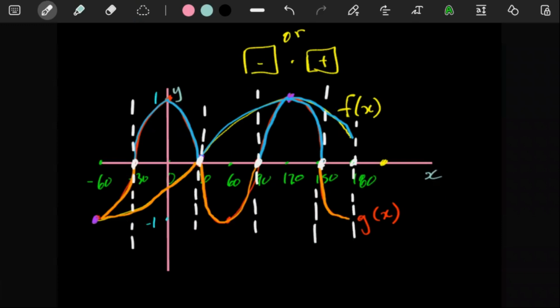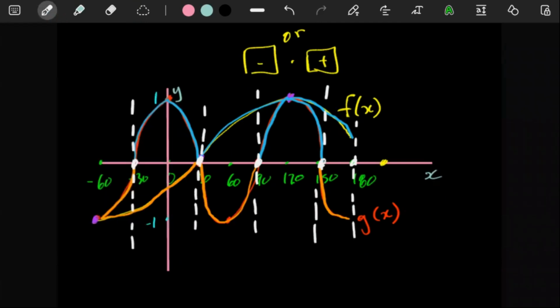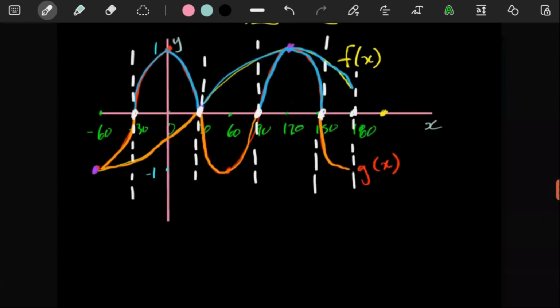So we might as well also put something there. So literally now with these lines here, you can easily answer your question, because if you look at your question nicely, between negative 30 and this positive 30 here, one graph has positive y values while the other one has negative y values. So that definitely qualifies for our answer.